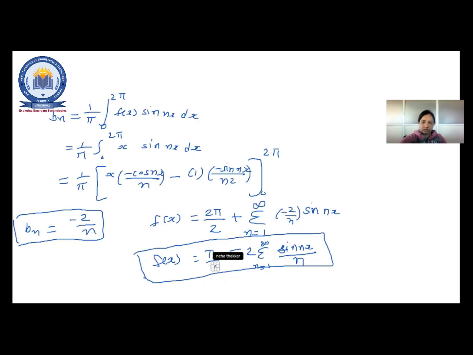Pi minus this. Now the other thing is this, you have to take. Pi minus, the 2 will be cancelled out. So this is the thing: a0, an, bn, and that formula for the Fourier series.